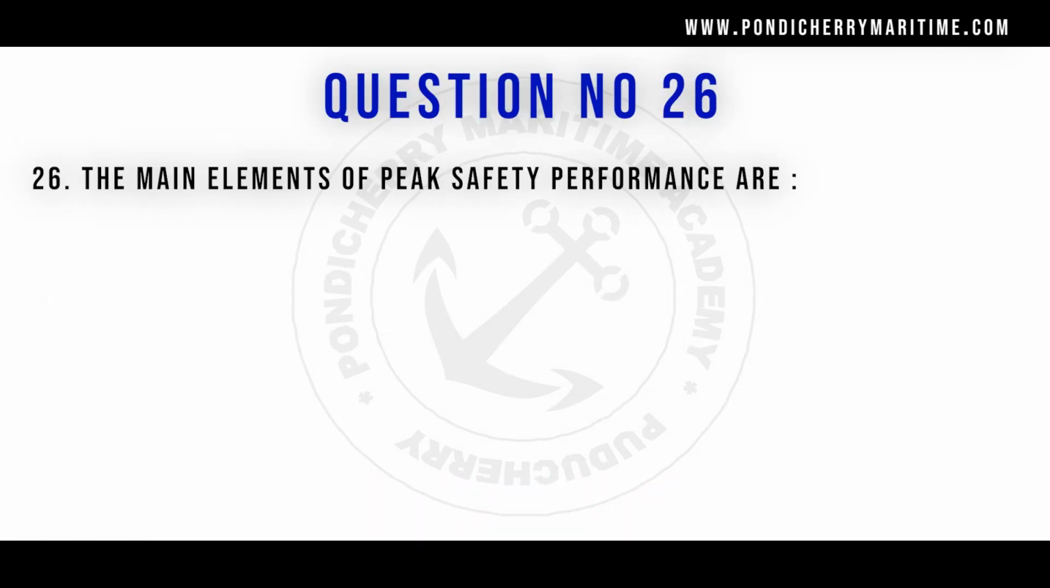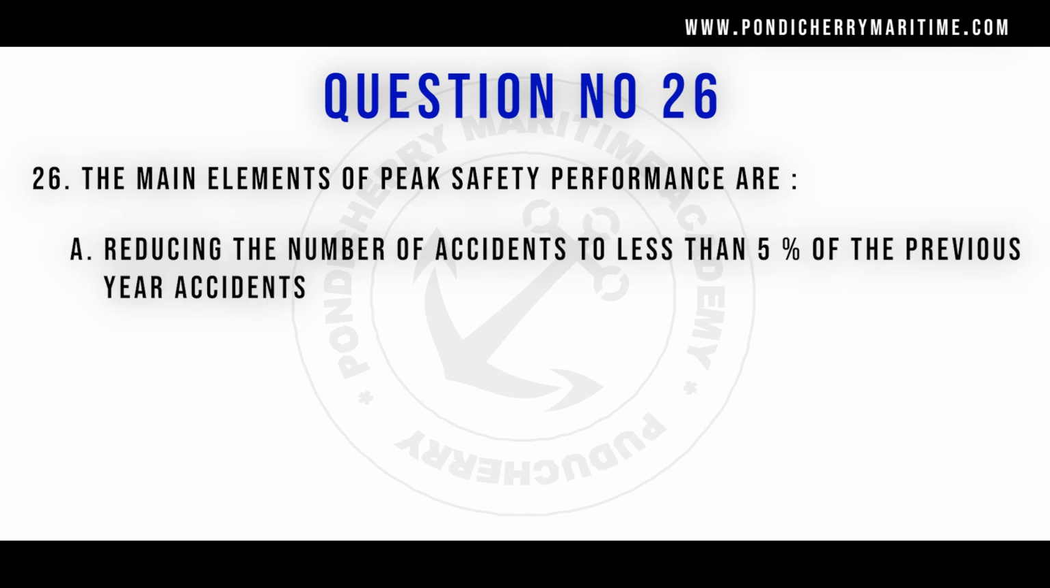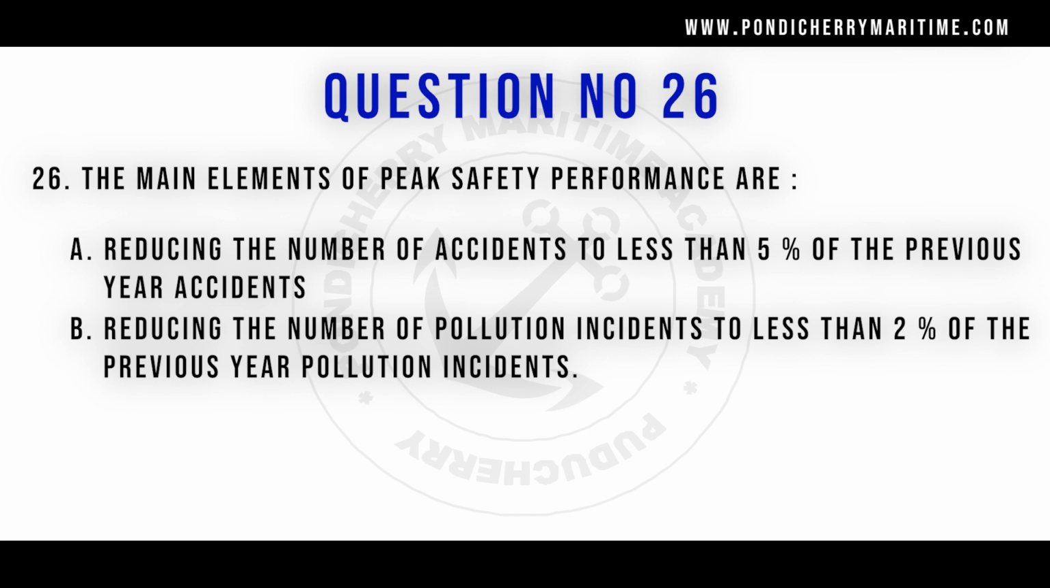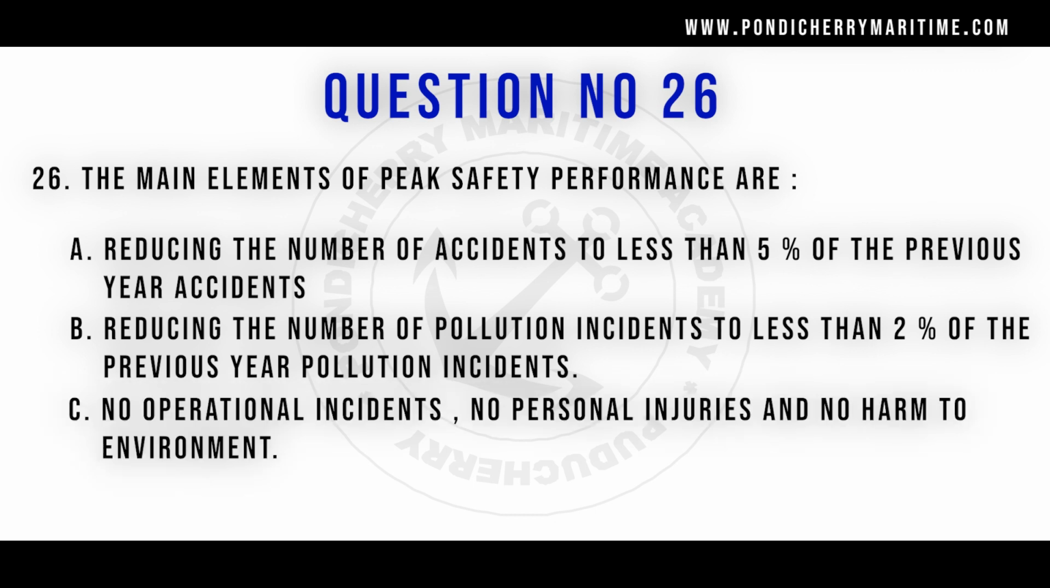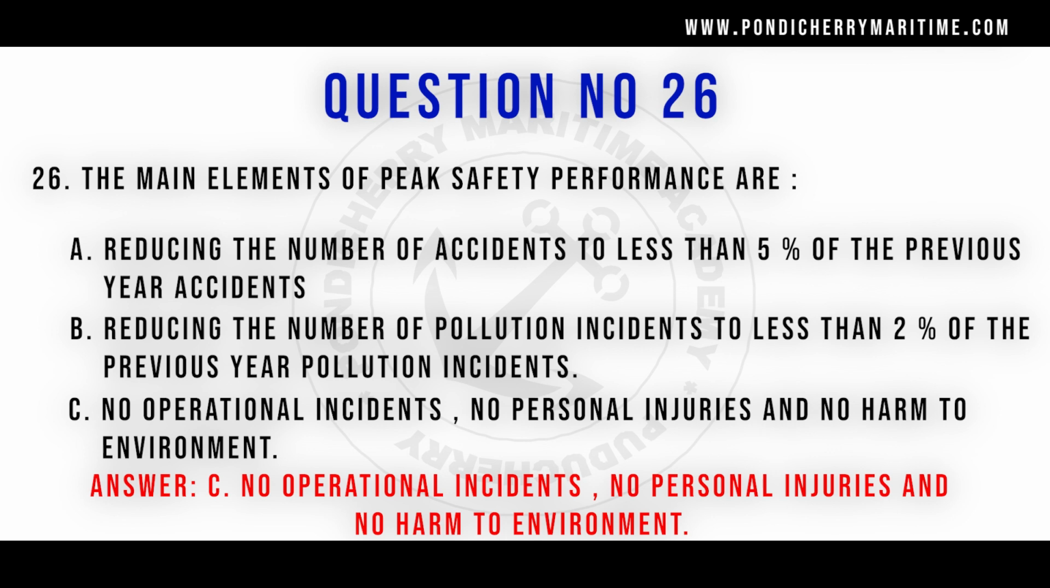Question number 26. The main element of peak safety performances are option A, reducing the number of accidents to less than 5% of the previous year accidents. Option B, reducing the number of pollution incidents to less than 2% of the previous year pollution incidents. Option C, no operational incidents, no personal injuries, and no harm to the environment. The correct answer is option C. The main element of peak safety performances are no operational incidents, no personal injuries, and no harm to the environment.